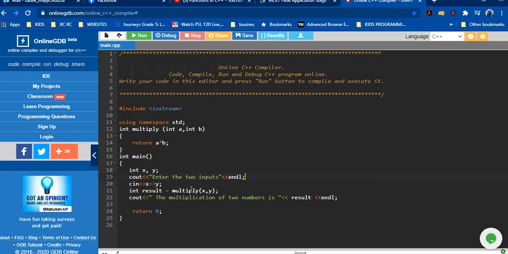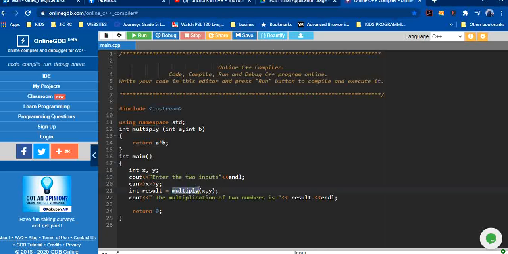Enter the two inputs. You ask the user to enter the two inputs, and the user enters them, and those inputs will be assigned to the variables x and y, as we always do. We have one more variable, result, and this result variable will be equal to what we are doing now.